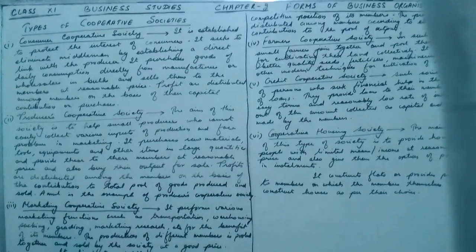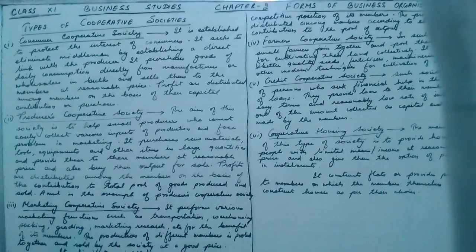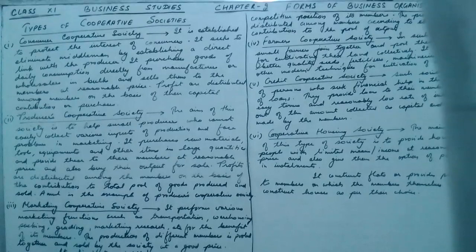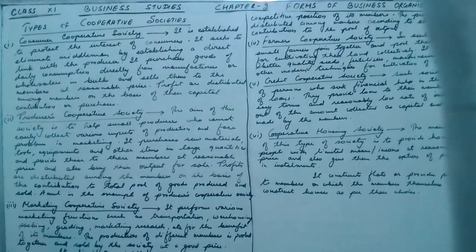There are small producers in our country who face the problem of marketing, and also they cannot easily collect various inputs of production. So two problems are faced by the small producers of our country, that is the collection of various inputs of production and also the problems of marketing. These two problems are solved by establishing a producer cooperative society.